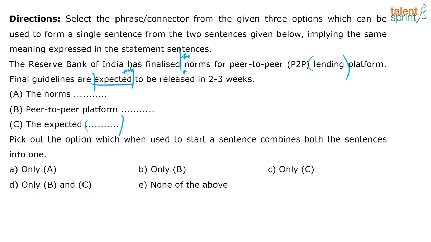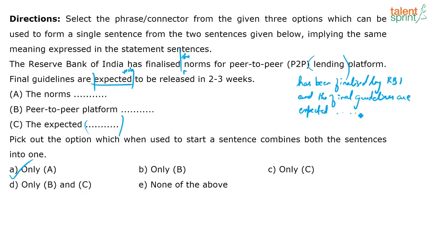So the only option which, when used to start a sentence and if I combine these two sentences into one, will make sense is option A. So the norms for peer-to-peer lending platform has been finalized by RBI, Reserve Bank of India, and then just add a connector, and the final guidelines, they are expected to be released. That's it. Ta-da! Only A. Super A.